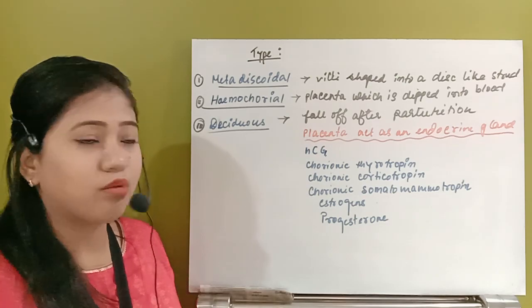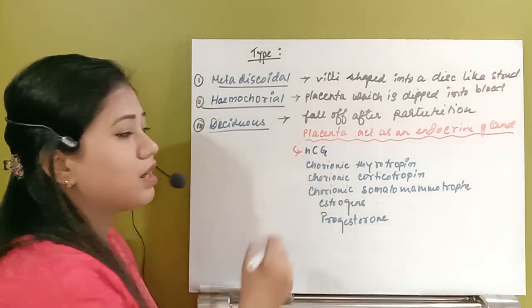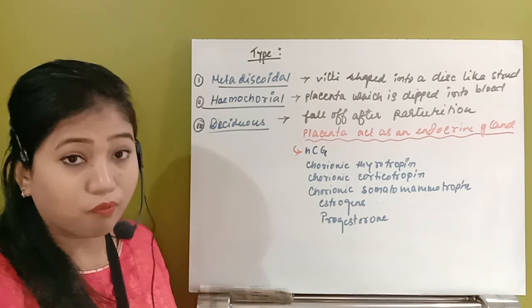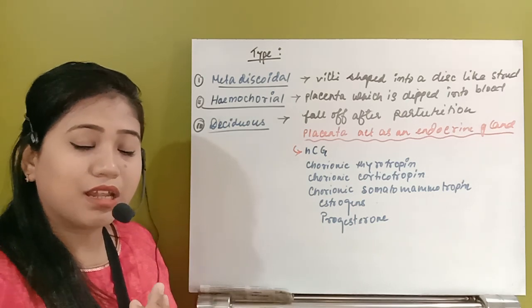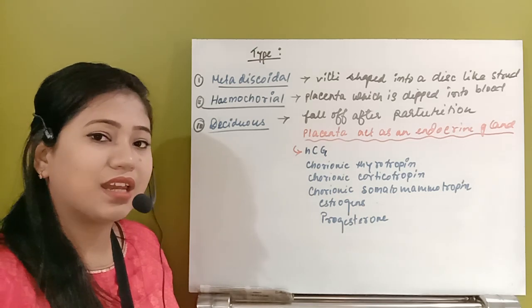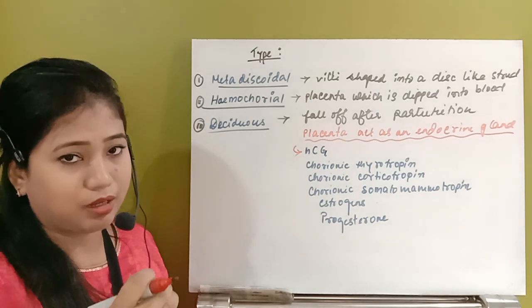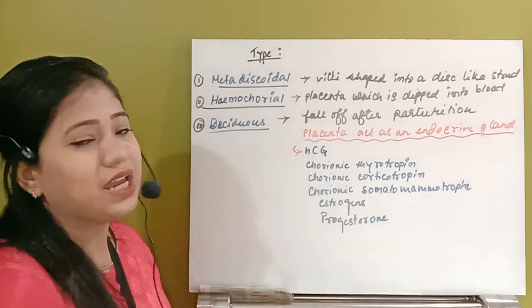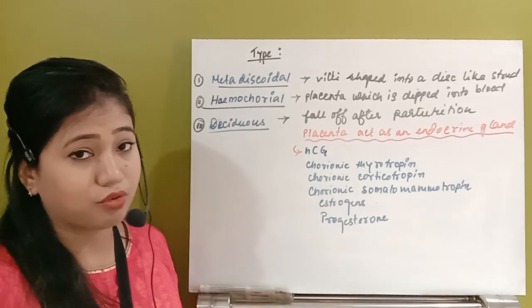What are those hormones? The placenta: whenever the fetus gets attached to the mother's womb, the trophoblastic cell layer releases a hormone called HCG, human chorionic gonadotropin.